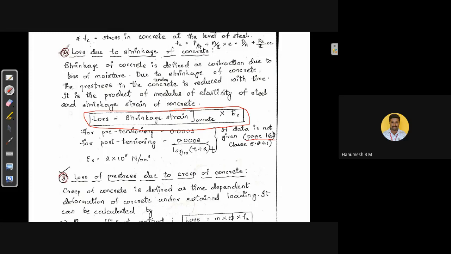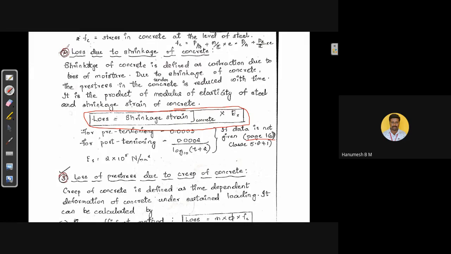And also we know that Young's modulus of steel is 2 into 10 raised to 5 Newton per mm square. That is the loss due to shrinkage of the concrete. The only thing is we need to remember these formulas. In order to calculate the loss due to elastic deformation, we have loss is equal to m into fc, where m is the modular ratio and fc is the stress in concrete at the level of steel.